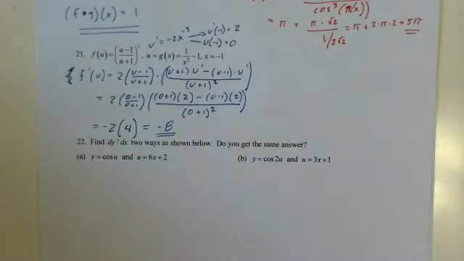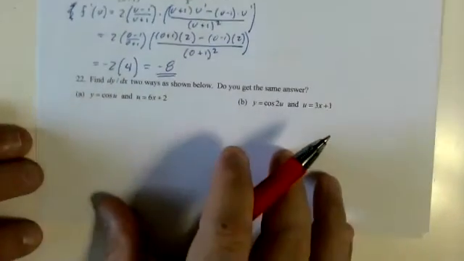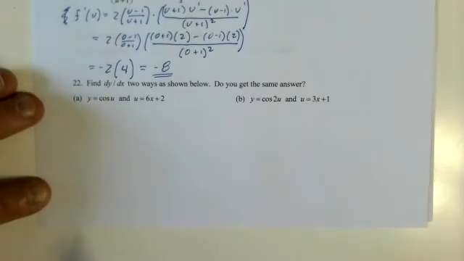Wow. Nope, never see anything like that in the AP exam.